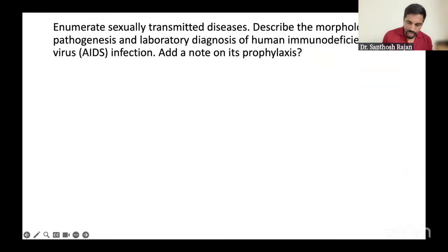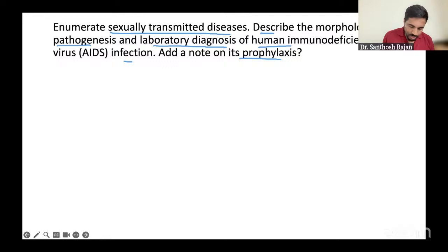Enumerate the sexually transmitted infections, number 1, and then describe the morphology, pathogenesis, and laboratory diagnosis of human immunodeficiency virus. Note on prophylaxis, I'm not going to talk. This is more of a pharmacology thing. I don't know why they've added it, but in pharmacology you can tell the detail. Now I'm not going to mix that. It will be too much for you. Now we stick to microbiology.